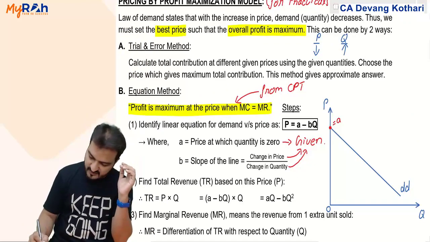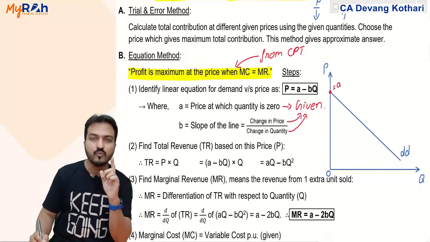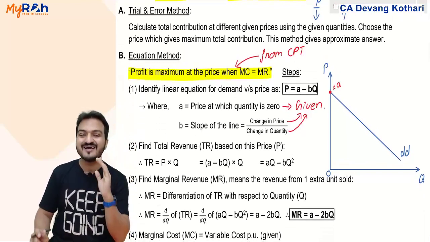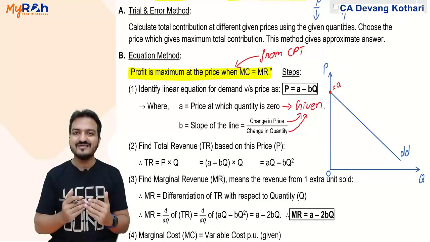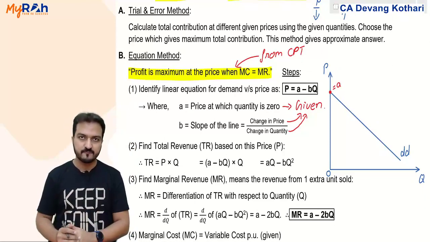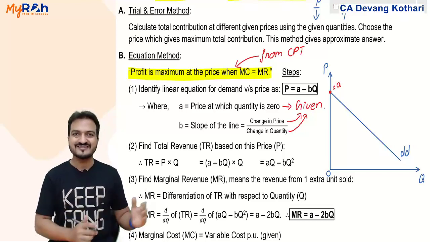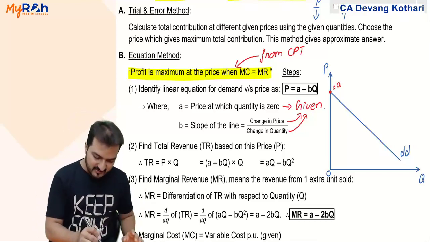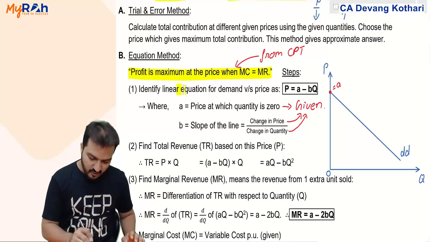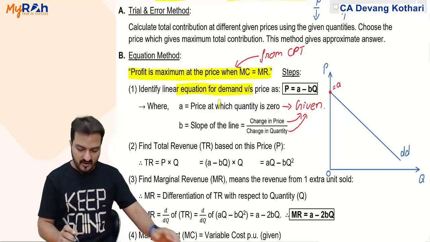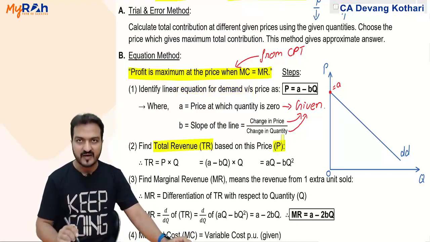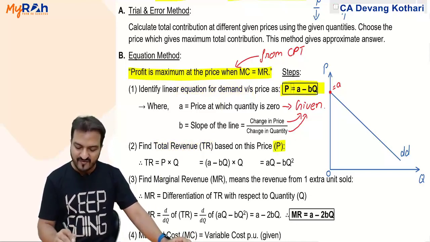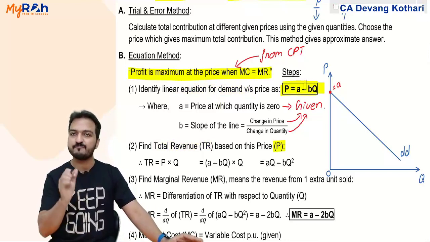Marginal revenue means the revenue from one extra unit. It means how much my total revenue increases when units increase by 1 unit. For that matter, first let us identify total revenue. So step 1 was I made the equation for demand. Step 2, I make the equation of total revenue, based on this price. Look, this was defining P equals A minus BQ, that is price.